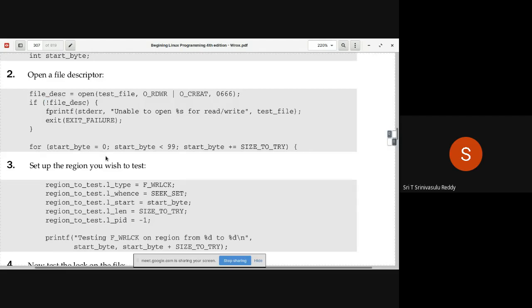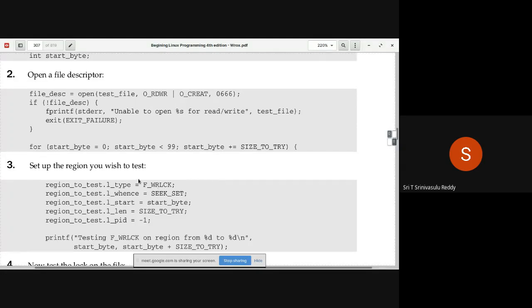You are now trying to apply the locks on the entire file area in terms of 5 bytes each, and then examine what is going to happen, what kind of return values you are going to get. So that's the idea. So for start byte equal to 0, start byte less than 99, start byte plus equal to size to try. Size to try is 5 actually. You can try with any other values. It doesn't matter. Now what are you doing?